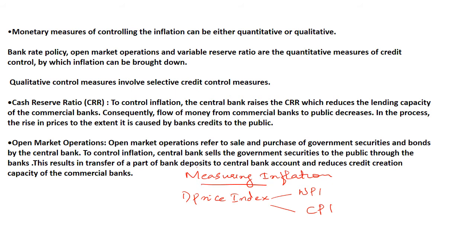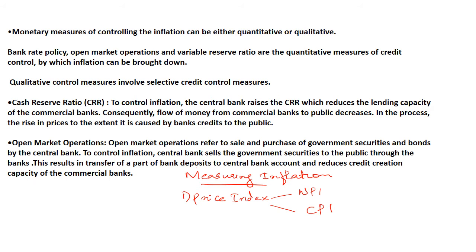Okay. Now, what are the effects of inflation? Inflation has an effect on production, then distribution, then debtors and creditors, the entrepreneurs, then investors, farmers, wage earners, middle class. All sectors of the economy will get affected by inflation. Like currently, due to the pandemic, all sectors are getting affected, right? So that has an impact on the entire economy. So inflation has an impact on the entire economy as a whole, right?